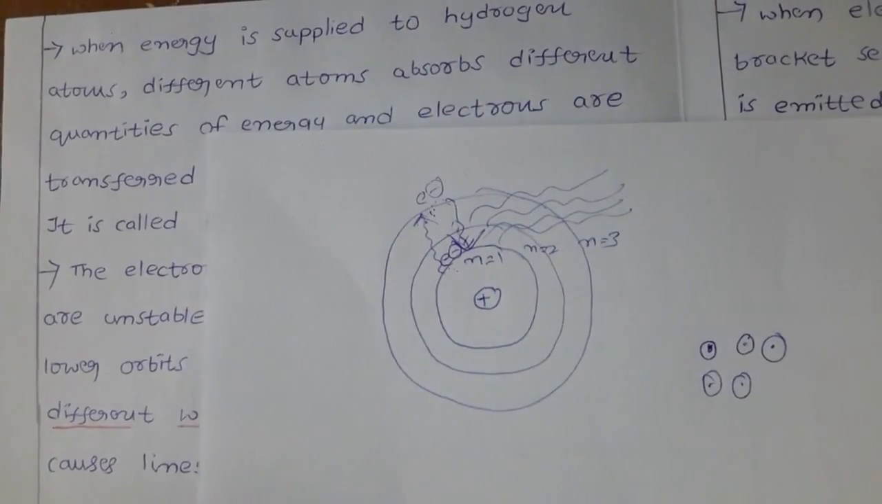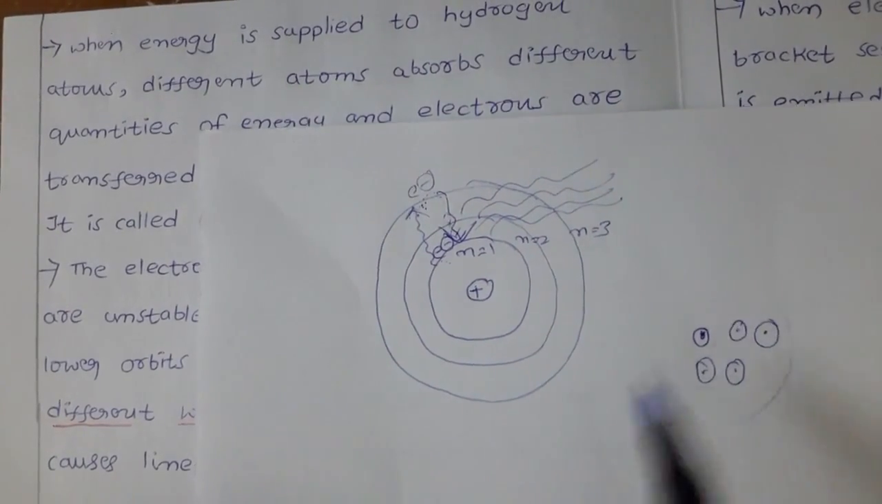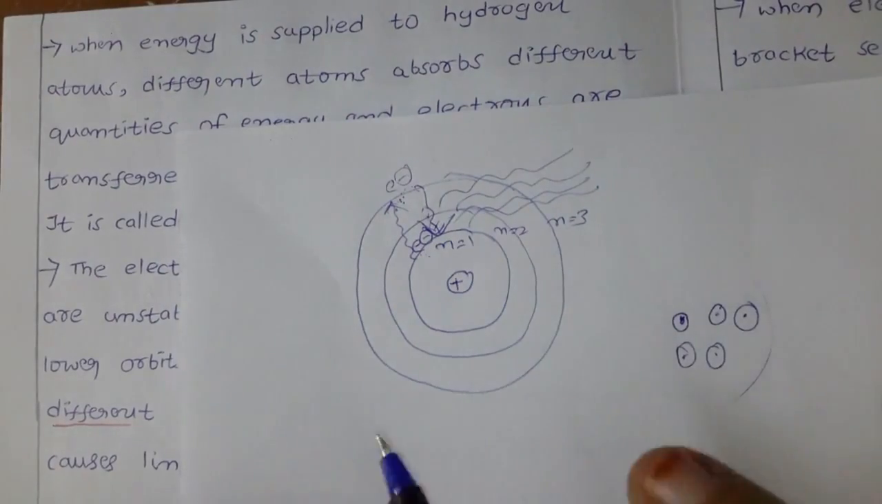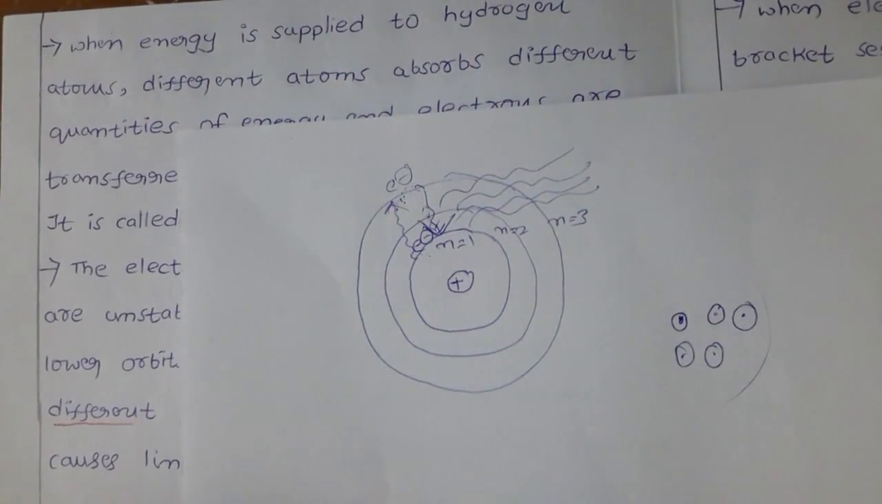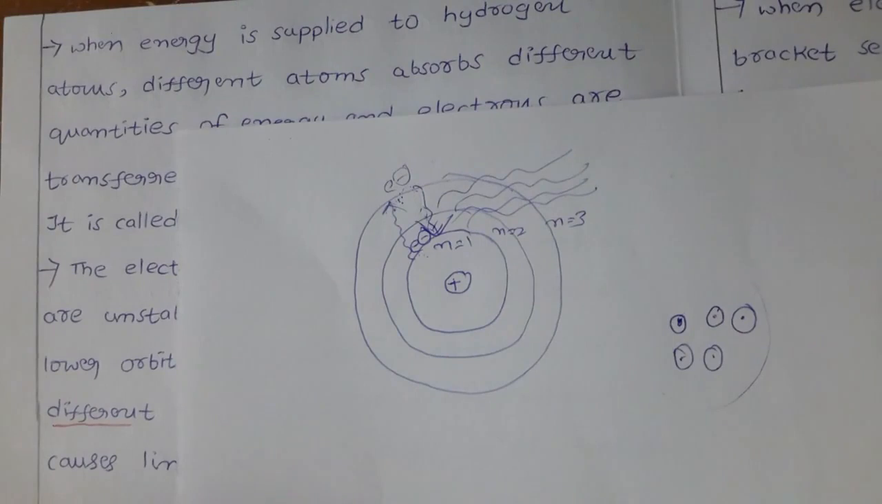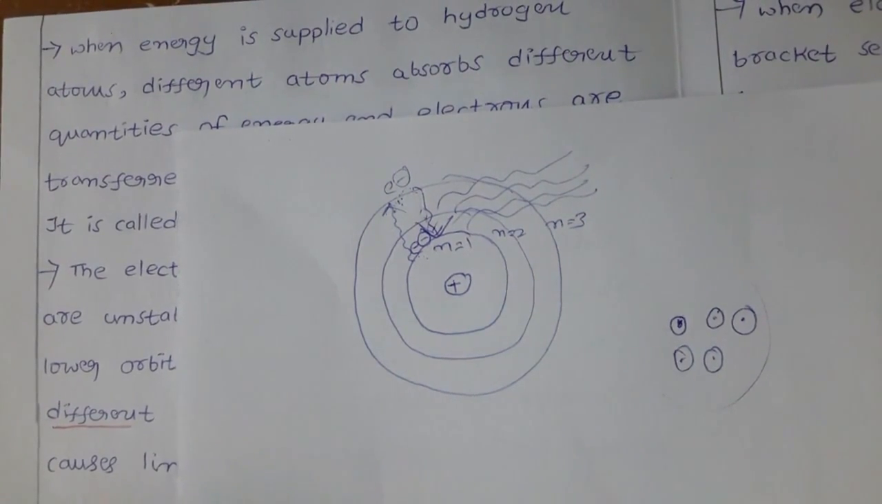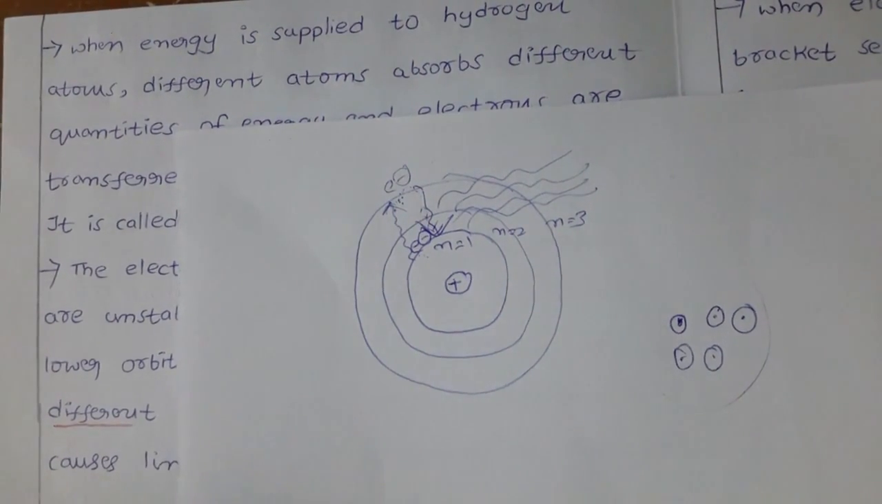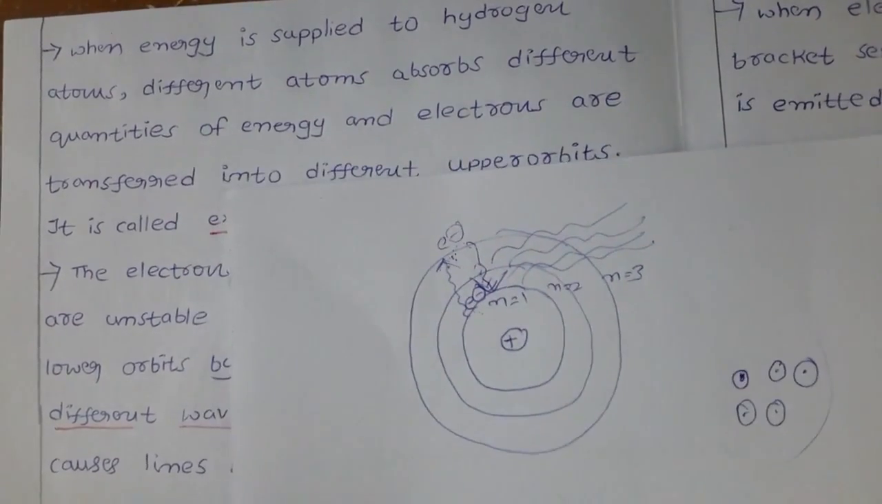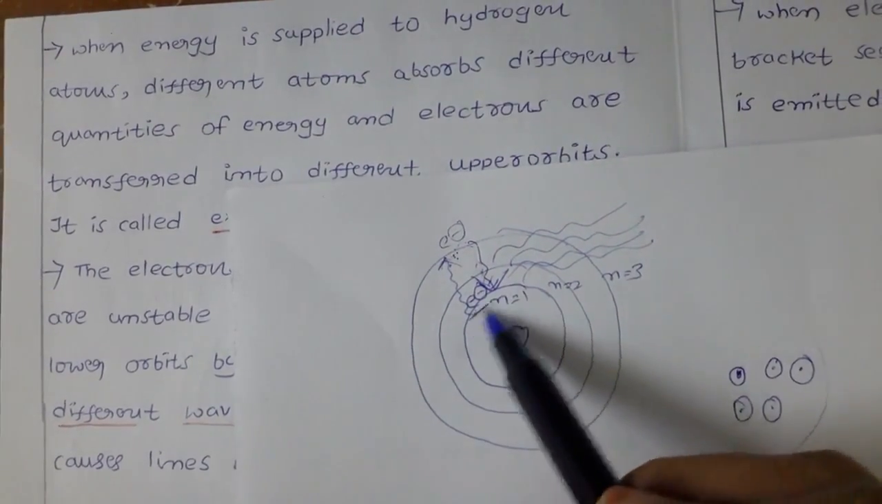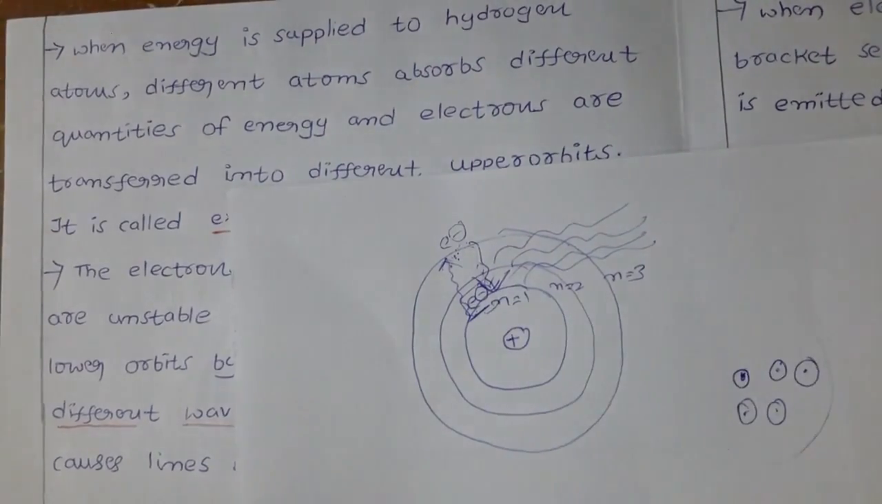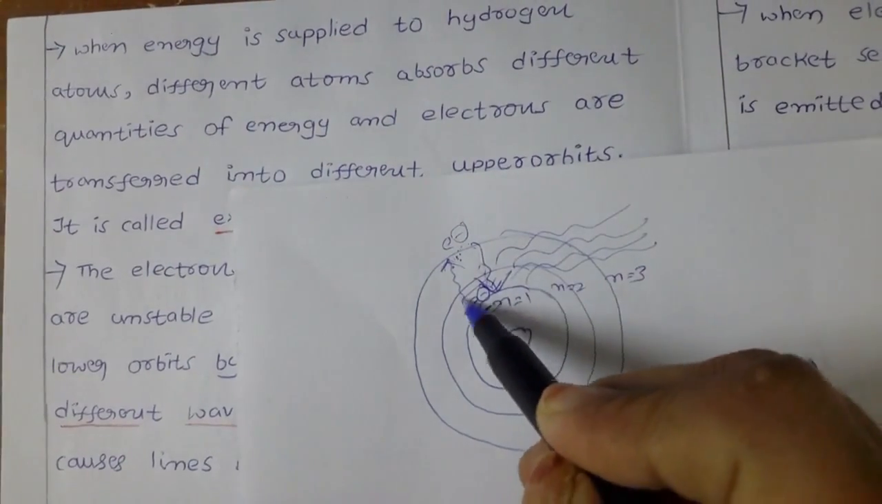For example, 10 people sat in a row for lunch or dinner. Depending on their efficiency, they may take the food: one or two members take only a little food, and the remaining people take more. It depends on their efficiency. So here also atoms absorb different quantities of energy. Once they got the energy, the electrons are unstable, so they go into an upper orbit.